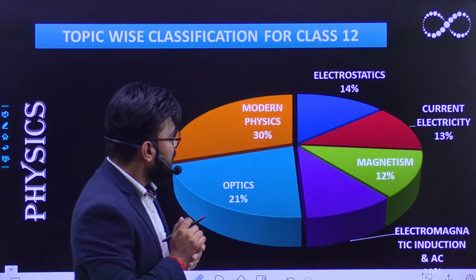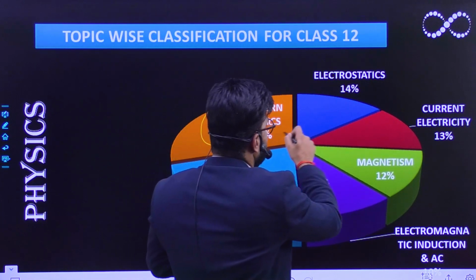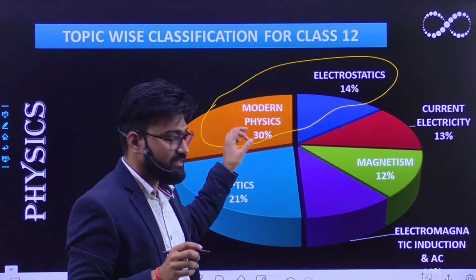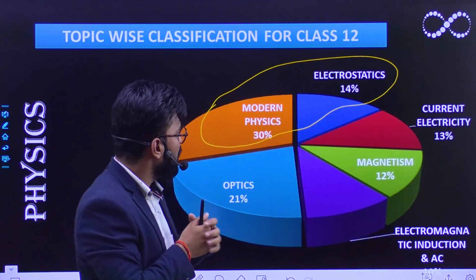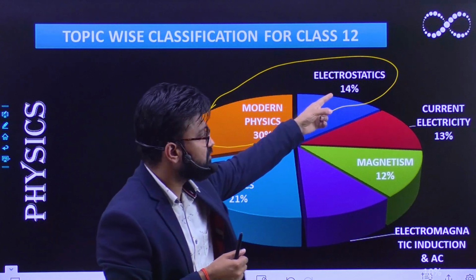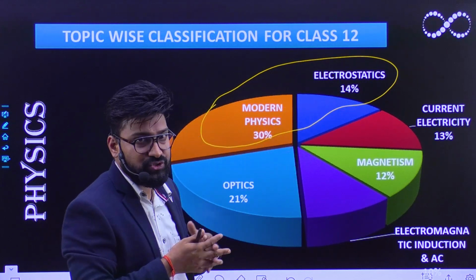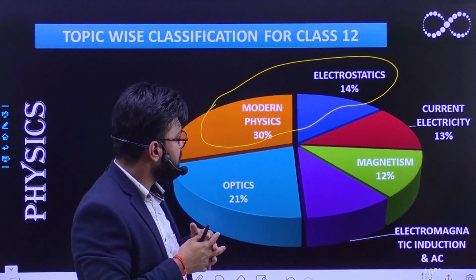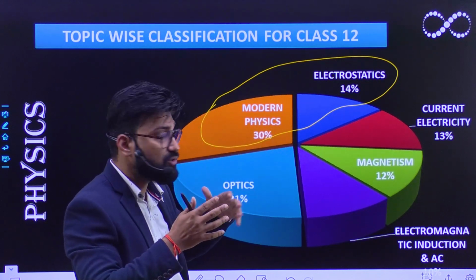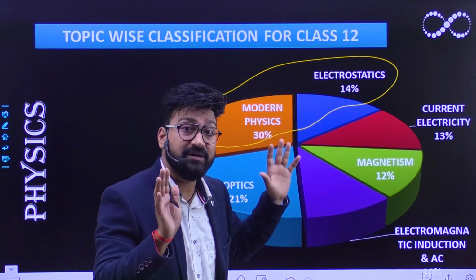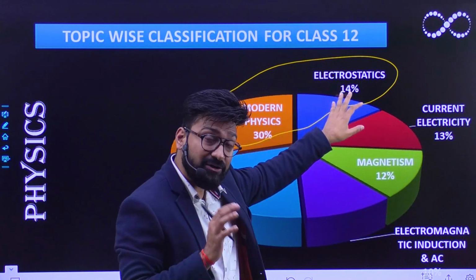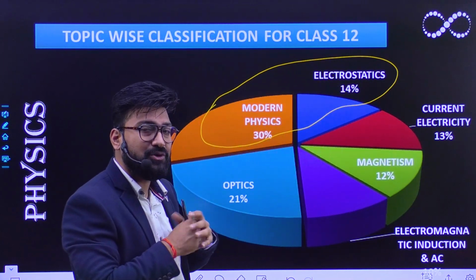If you focus your entire brain on modern physics as well as electrostatics, it comprises 30 plus 14, which is 44 percent of your entire syllabus, somewhat closer to 50%. And mind you, the questions coming from modern physics as well as electrostatics are very easy to score.